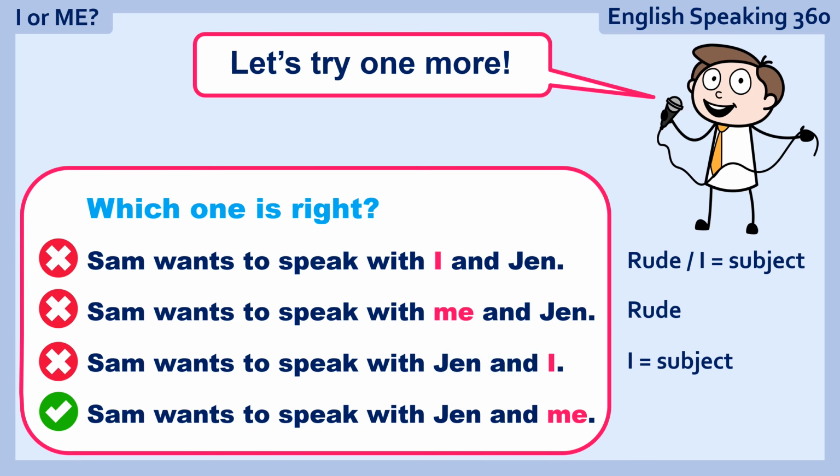Sam wants to speak with Jen and me. Of course, that is good because it's a polite sentence. And if you remove Jen, Sam wants to speak with me. We have the right answer there.